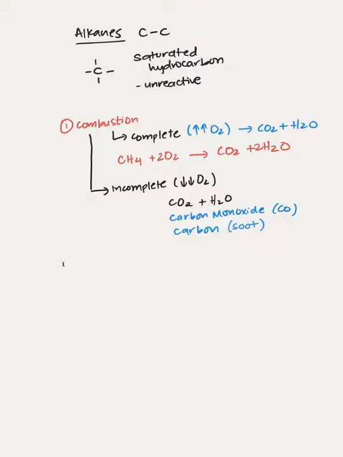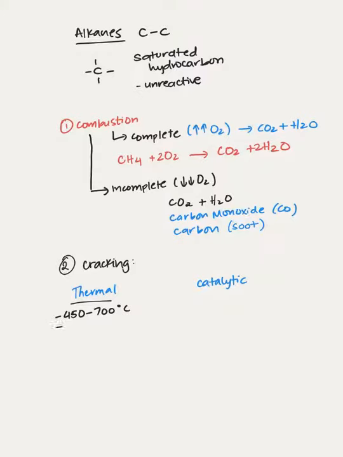Another reaction alkanes can undergo is cracking. Cracking is the process by which large useless hydrocarbons are broken down into smaller useful hydrocarbons. It's of 2 types, thermal and catalytic. Thermal, as the name implies, occurs under high temperatures, for example 450 to 700 degrees Celsius.